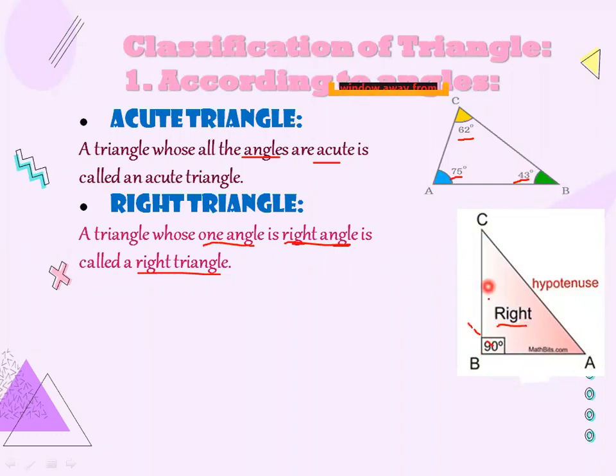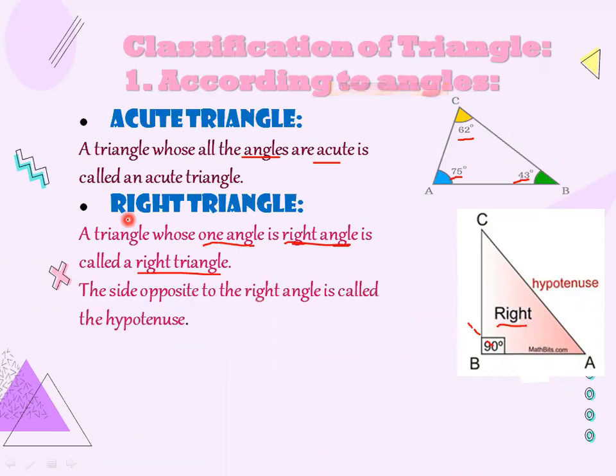So this is a triangle which contains one angle of 90 degrees, so we will say that it is a right triangle. Okay, now the side opposite to the right angle, now this is your right angle, that is 90 degree, and the side opposite to 90 degree is this one. Okay, we are talking about this side. So the side opposite to the right angle is called the hypotenuse. Okay, so what will this be called? Hypotenuse.